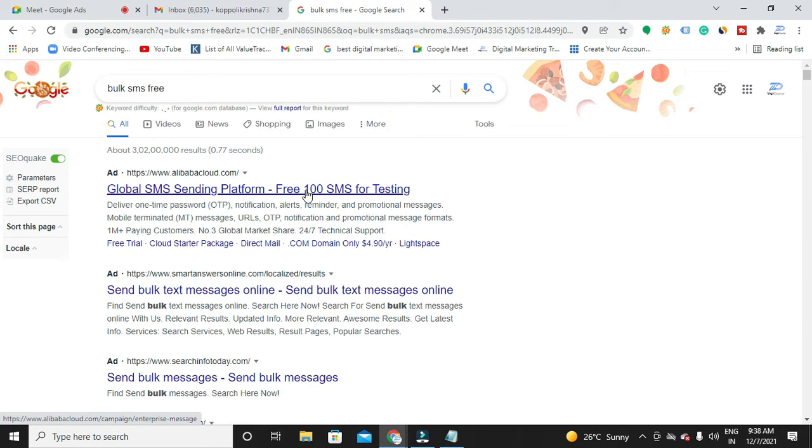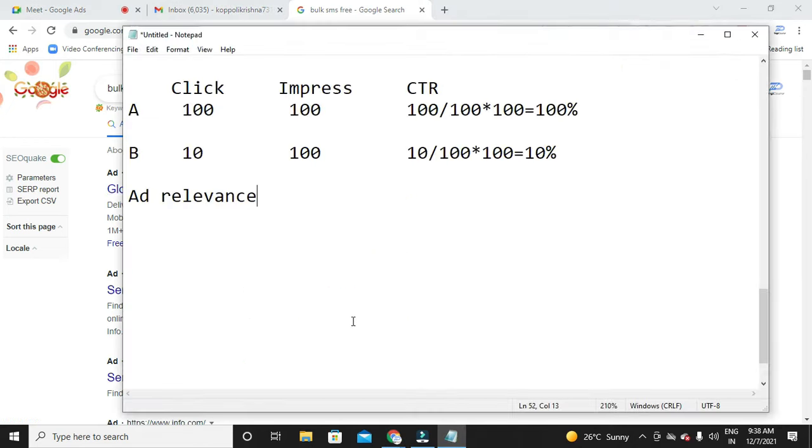Now when someone searches for bulk SMS free plan, instead of showing this free SMS and bulk SMS text, if you show something about email marketing or some other keywords, is there any use? Will anyone click on your ad? No use, right? You are using keywords very well and trying to use a keyword match type, that's fine. But finally, coming to the ad, you are showing an irrelevant ad for the user's query. Will anyone click on your ad? No, right?